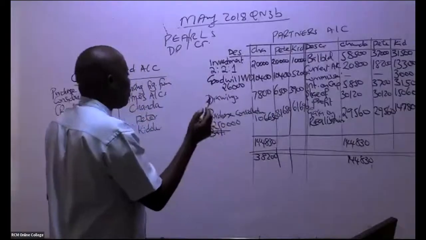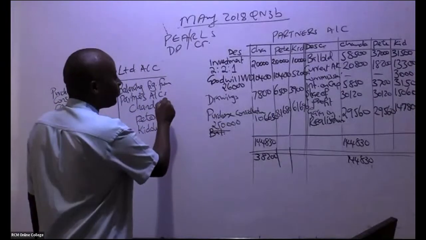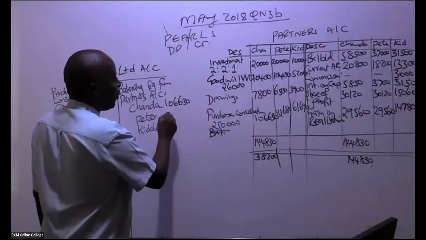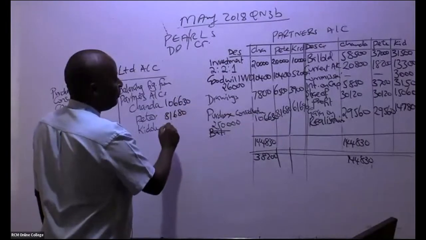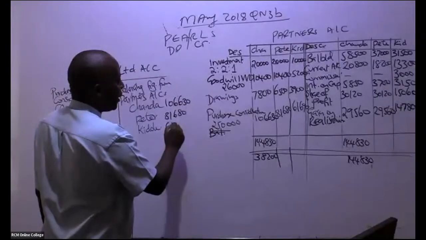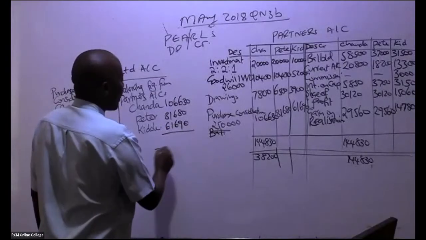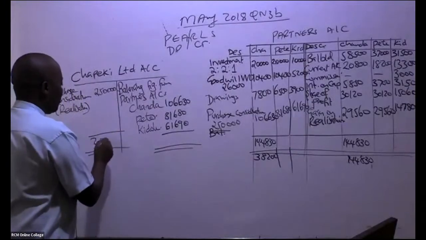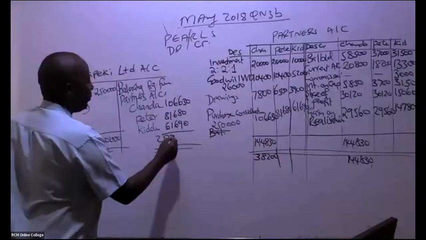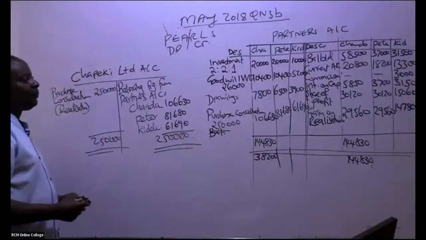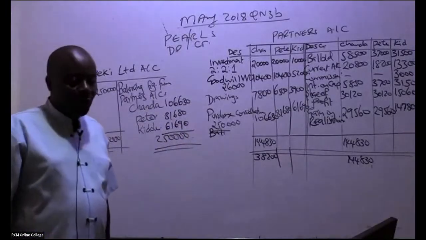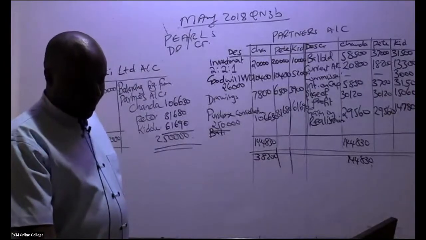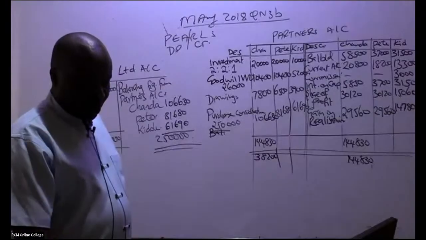If they're not adding to 250,000, you have gone wrong. So 106,630, 81,680, 61,690. So this account should always be self-balancing. Very easy. So now you are through with part 1 of this question.